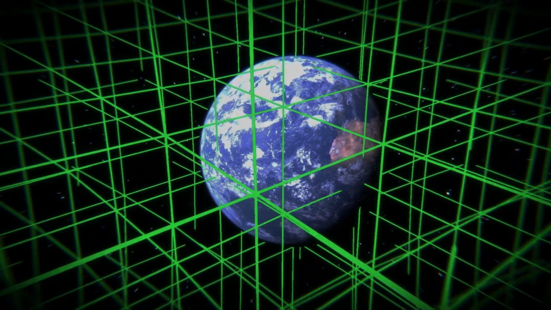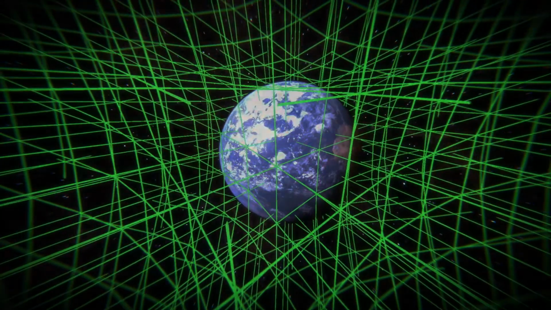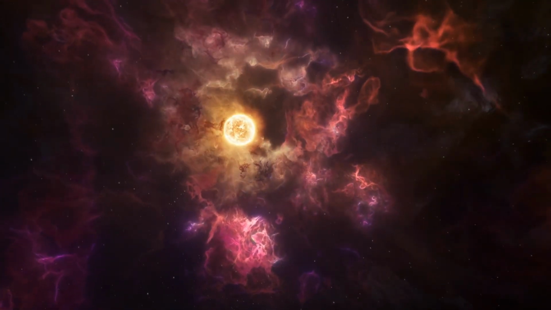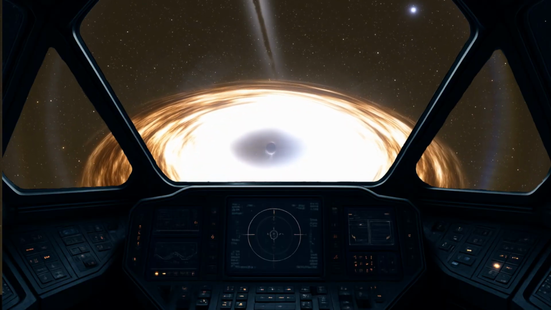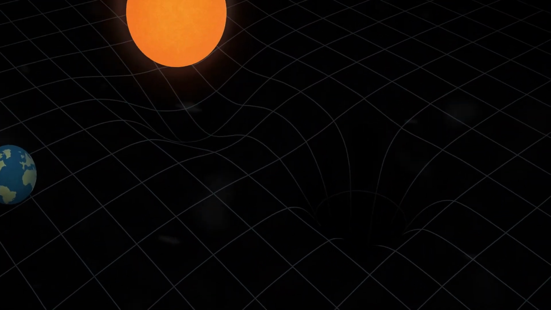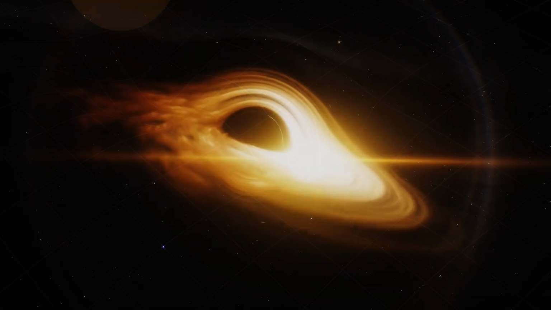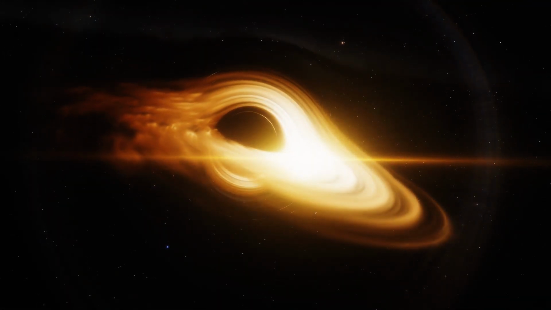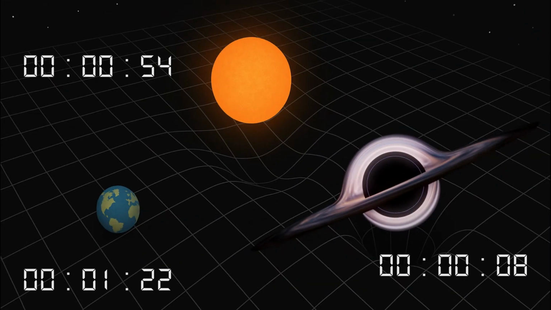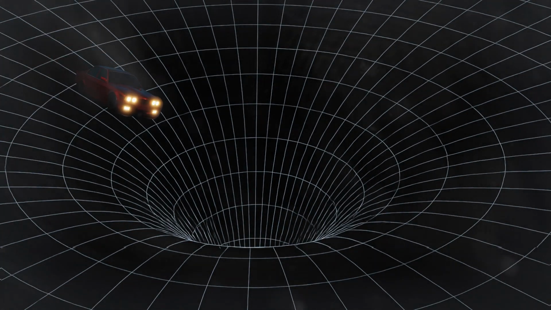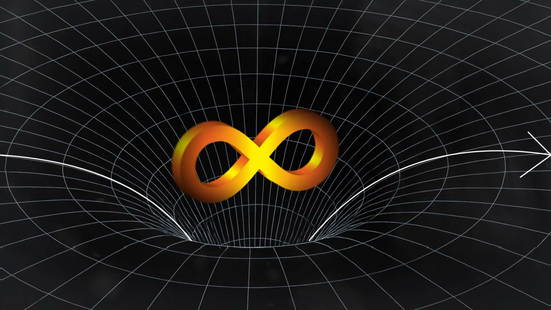But this bending does not just change distance in 3 dimensions. It changes the flow of time in the 4th dimension, which we can't see. Now, let's get close to a black hole. These objects are so massive that spacetime collapses into these funnels. This is so intense that spacetime is warped almost infinitely. From a safe distance, you would see a clock near a black hole ticking slower and slower. This is because the path the car has to drive becomes nearly infinite.